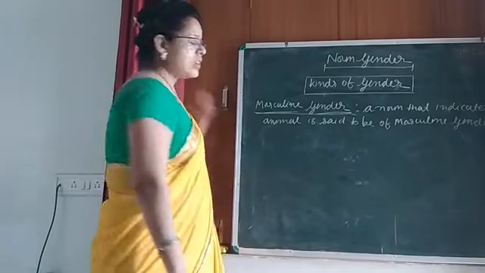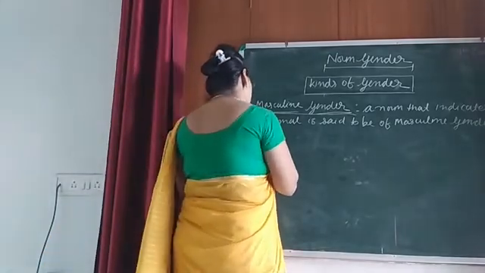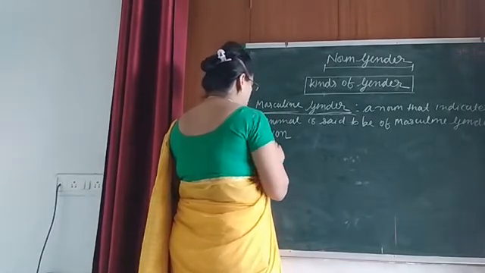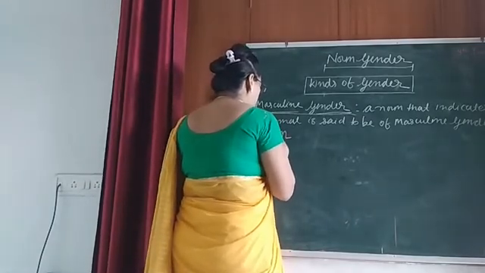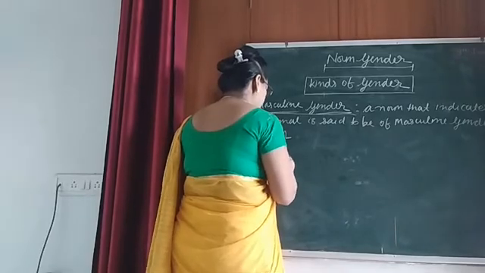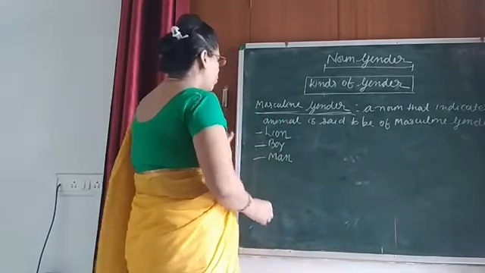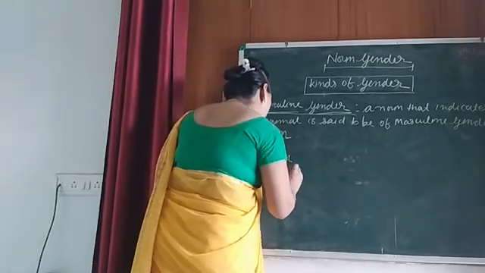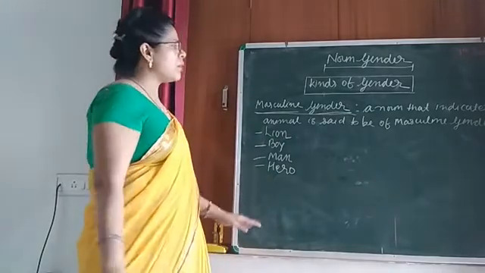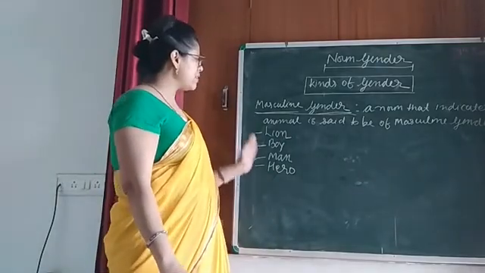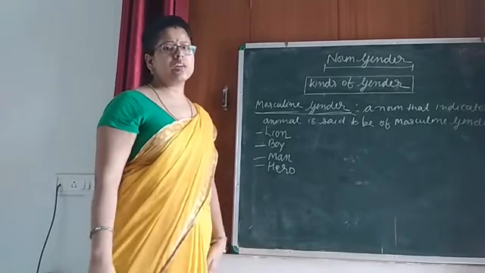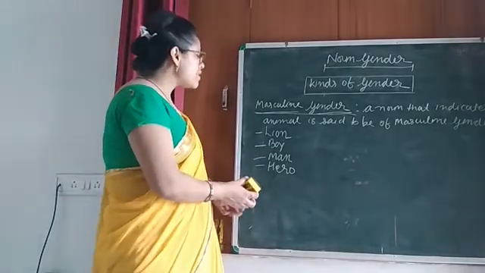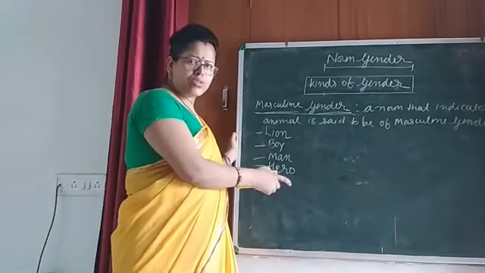For example, we have so many nouns, like we have lion, we have also what? Boy, we have also man. We have so many examples like hero. Hero also denotes the male animal, that is why it is an example of masculine gender. Okay, my dear students. Now, next one is what? Kindly write it down in your copy.